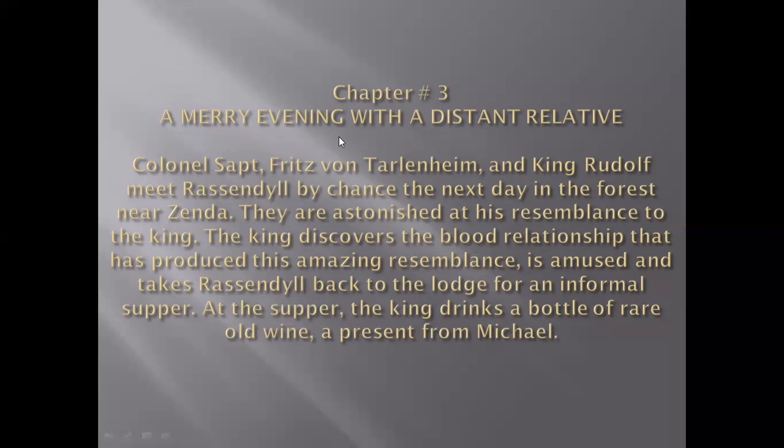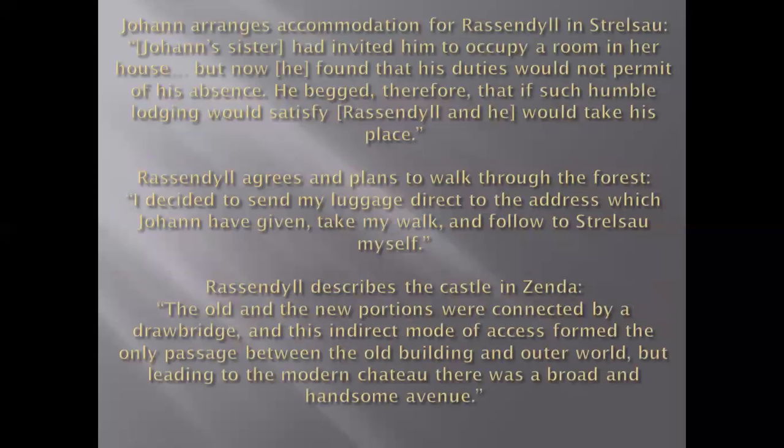Now we take some of the lines or quotes to understand this chapter better. John arranges accommodation for Rassendyll in Strelsa. Who was John? John was the gamekeeper, the one who is the keeper of the hunting ground, and he saw Rudolf Rassendyll in that inn where he was staying.